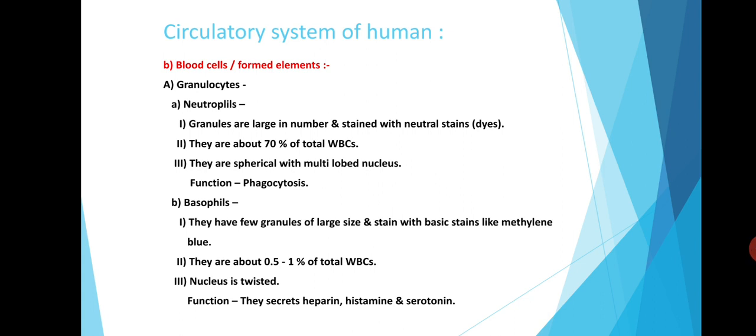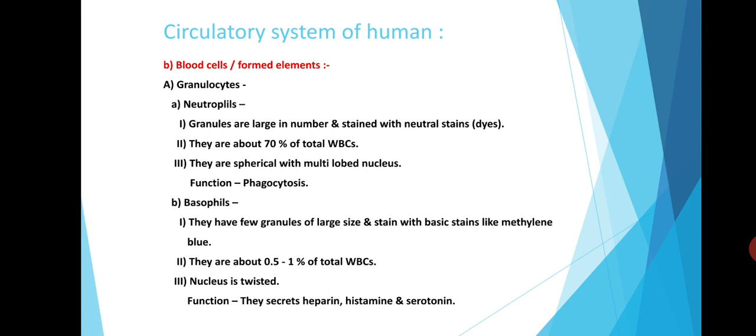Neutrophils. The granules are large in number and stained with neutral stains or dyes. The neutrophils are about 70% of total WBCs and they are spherical with multilobed nucleus.